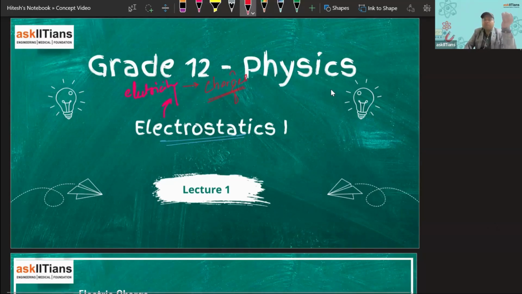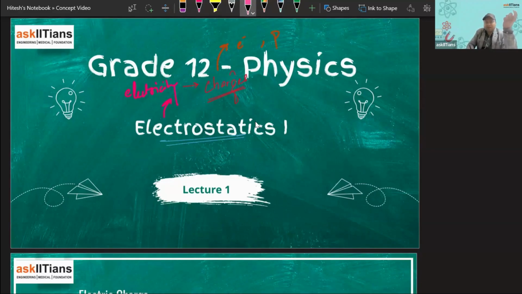So we know from our previous classes that we have charges in the form of electrons, and we have heard about protons. We know that electron has negative charge, proton has positive charge. So that we were discussing. But in this electrostatics, electro connotes the charges or the electricity.